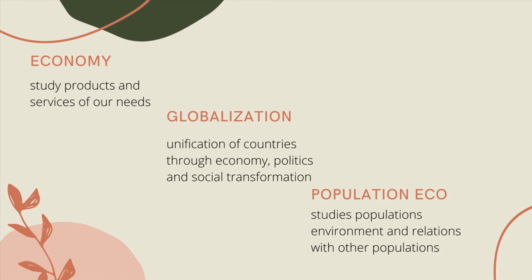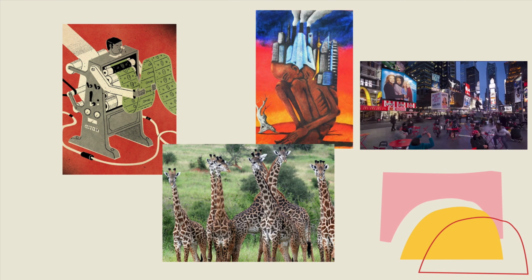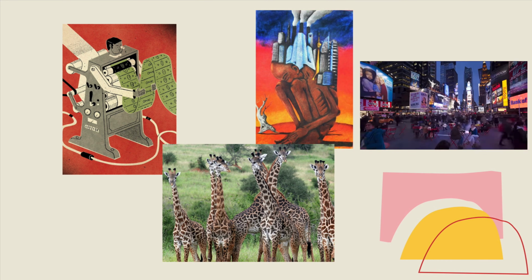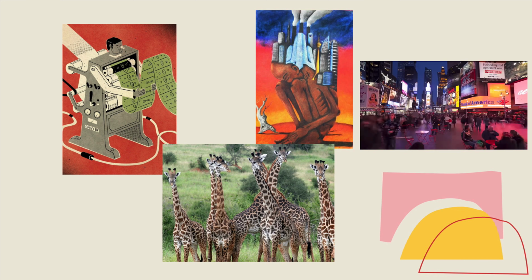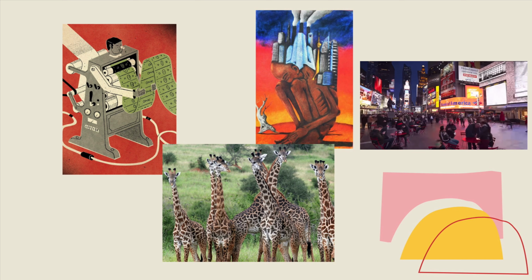Economy studies products and services of our needs. Globalization is the unification of countries through economy, politics, and social transformations. And population ecology studies populations, environments, and relations with other populations. In economy, humans interact with each other. But when globalization happens, it involves other populations, which is what population ecology studies.